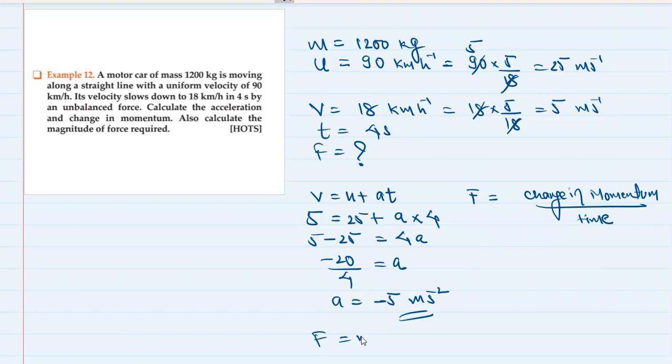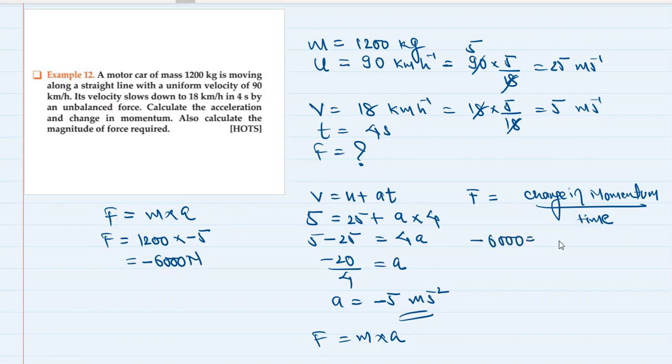Force is equal to mass into acceleration. Let's find out over here. Force is equal to mass into acceleration. So force is equal to 1200 multiplied by minus 5, which is minus 6000 Newton. So minus 6000 is equal to change in momentum upon time.